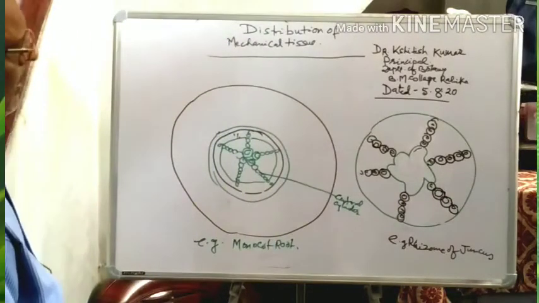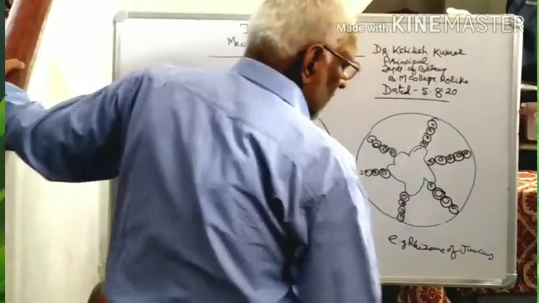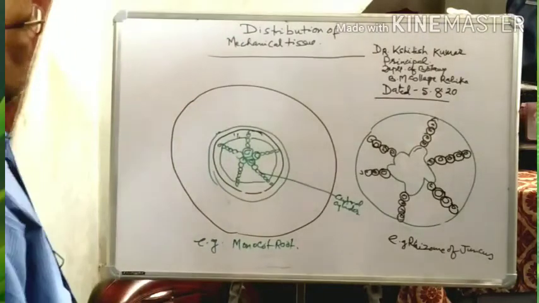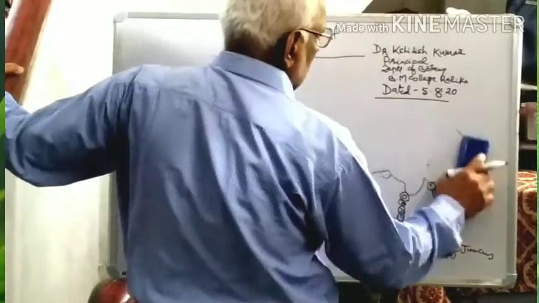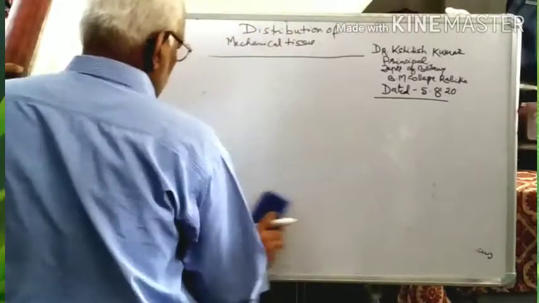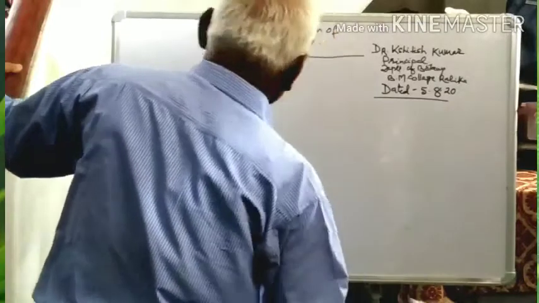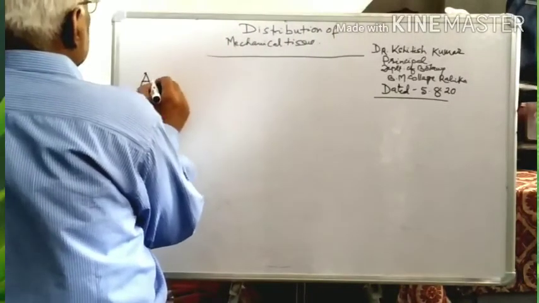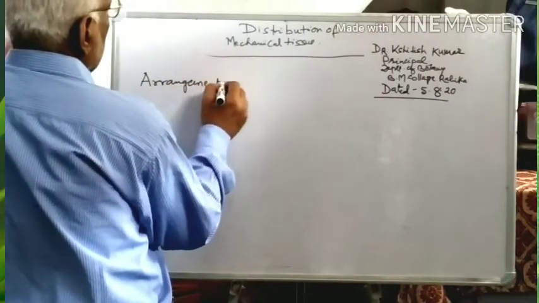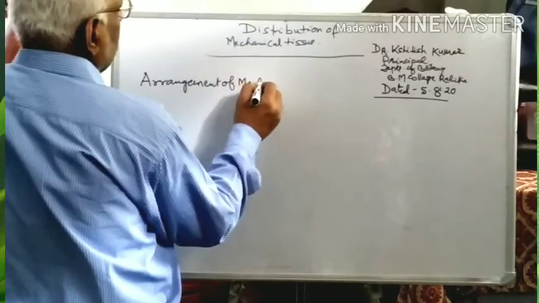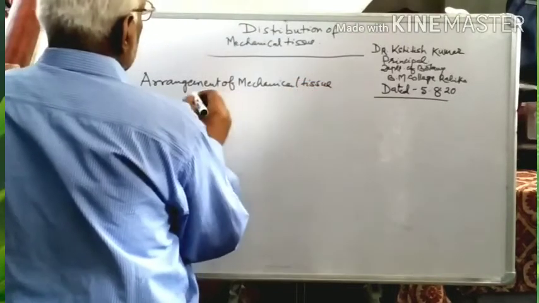So, we have completed the distribution of mechanical tissue in the rhizome and the root. The next is the arrangement of mechanical tissue in leaves.